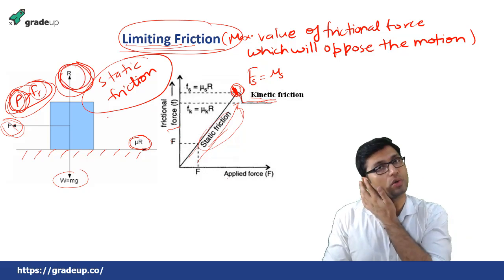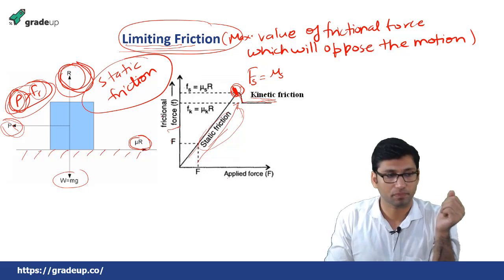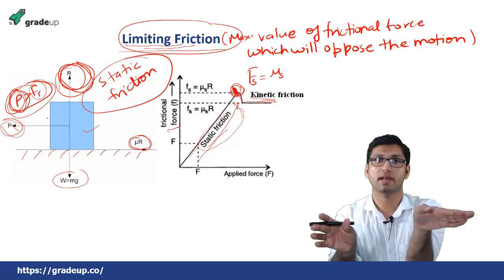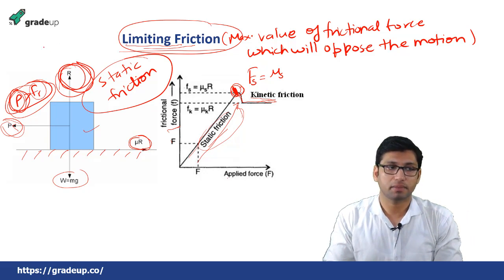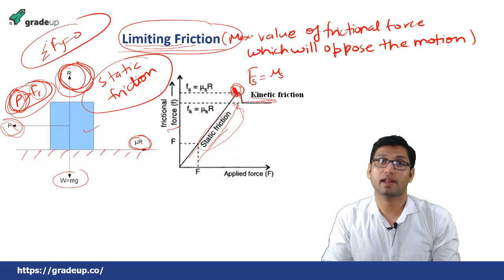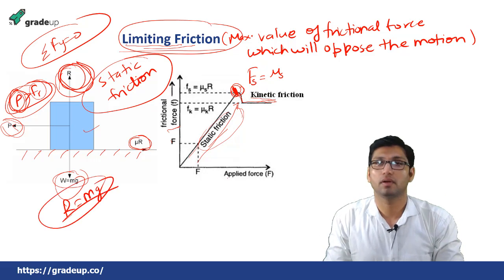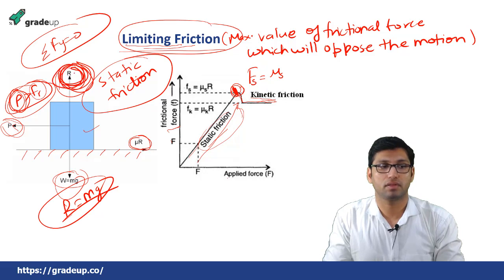Now why this is equal to normal reaction, we need to understand. If we take the example of this block, the motion is taking place only in the horizontal direction. In the vertical direction, by equilibrium, the net force is equal to 0. That means the total reaction will be equal to the weight mg. This reaction force R is the total reaction force in the y direction.